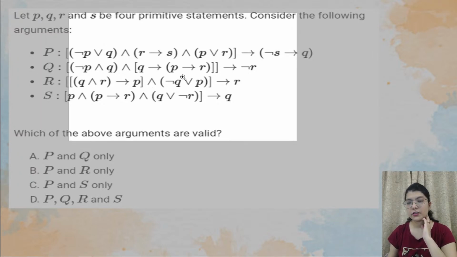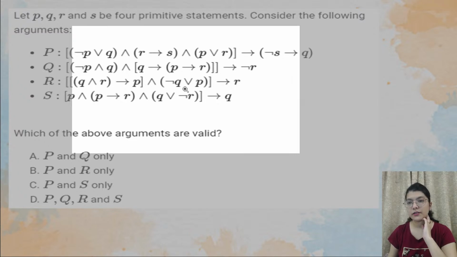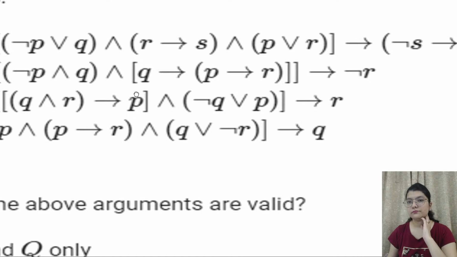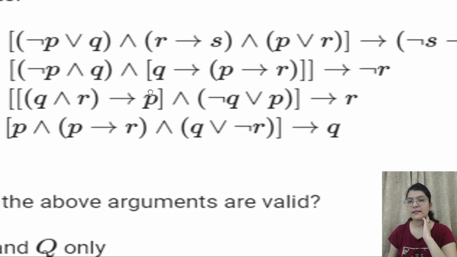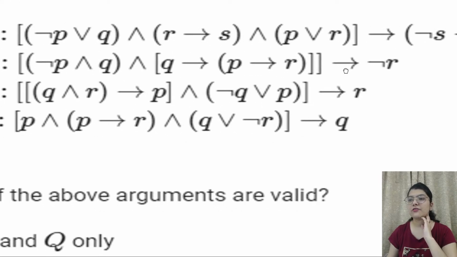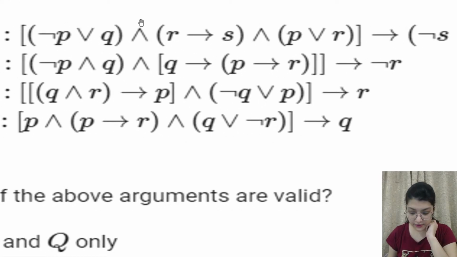I'm just trying to zoom in a little. So this is the statement. Here they have negation S implies Q. First, if it is visible to you, then you can try this one, and then I'll show you the statement.